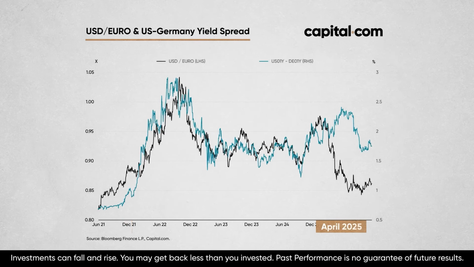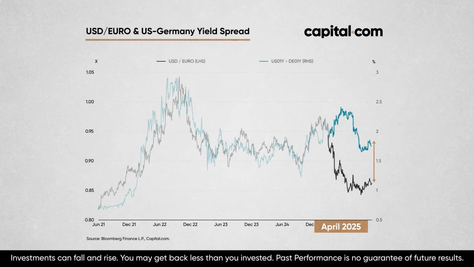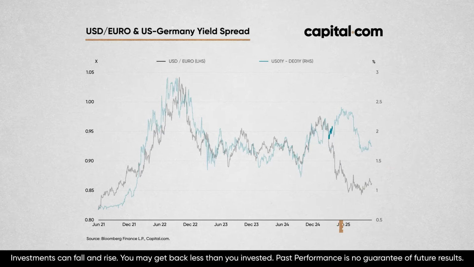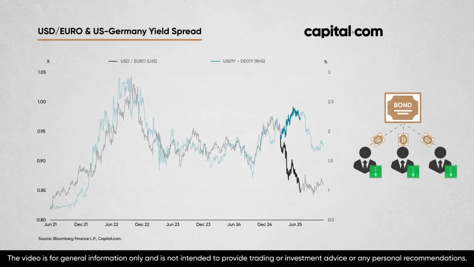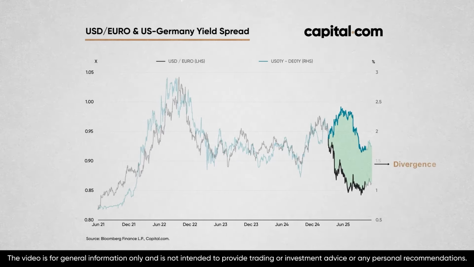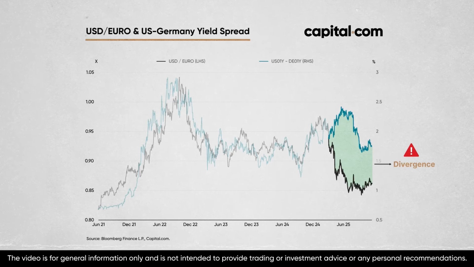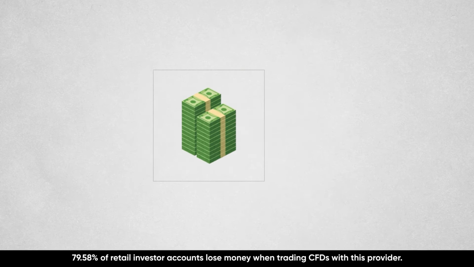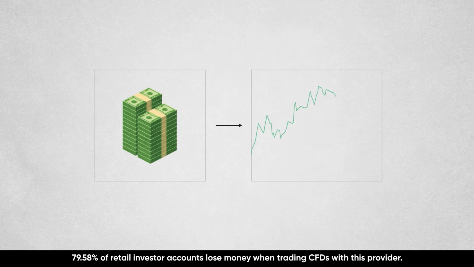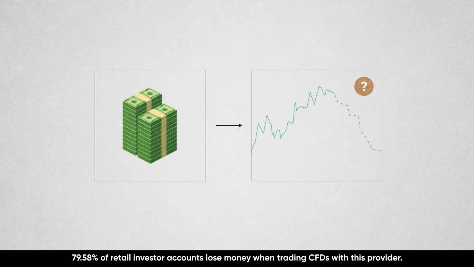But in April 2025, that logic broke and these lines diverged. US interest rates remained high, yet the dollar began to weaken. Investors started selling dollar-denominated assets, willingly giving up a higher return. And this divergence could be an important warning signal. There are a few compelling reasons for it, and it's a signal that the market's focus has shifted from seeking higher returns on cash to uncertainty about tomorrow's economic risks.